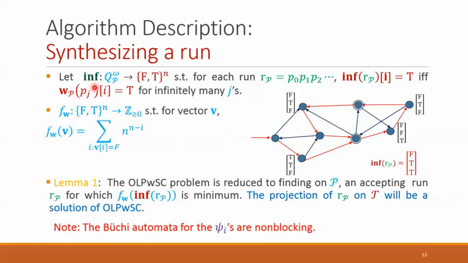Function inf assigns to each run over P a Boolean vector that indicates for which of the Büchi automata representing the sub-constraints the run is accepting. We feed this vector to the cost function fw, which is used to indicate the cost of violation of the sub-constraints. Our original problem is then reduced to finding on P an accepting run that minimizes fw.